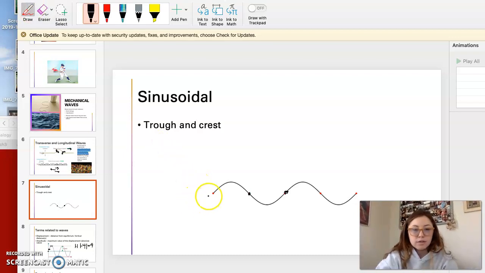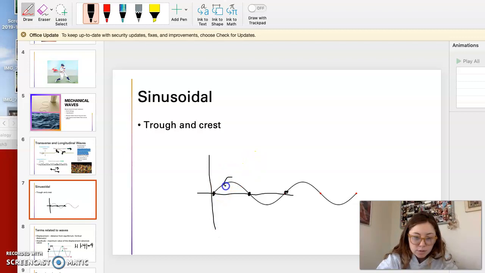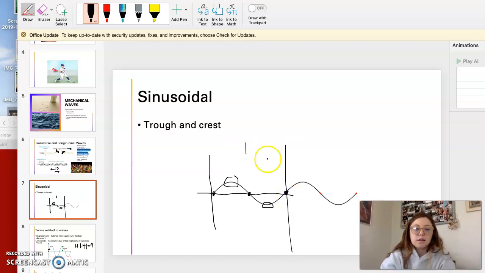So we see that the wave starts here, and we're traveling along, and then we come right back to this vertical spot. Okay, so we call this a crest, with a maximum. So this is the crest right here, and then we keep traveling along, and we get a minimum. And this is our trough, and then we end right where we started. So that is one wavelength right there. And then if we go along, we see we get another one. So we have a total of 2 wavelengths. Okay.